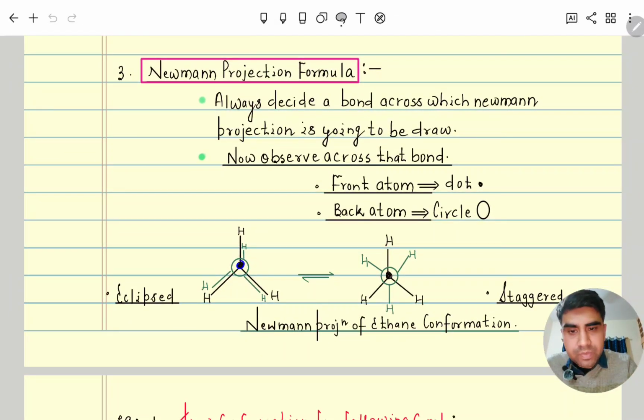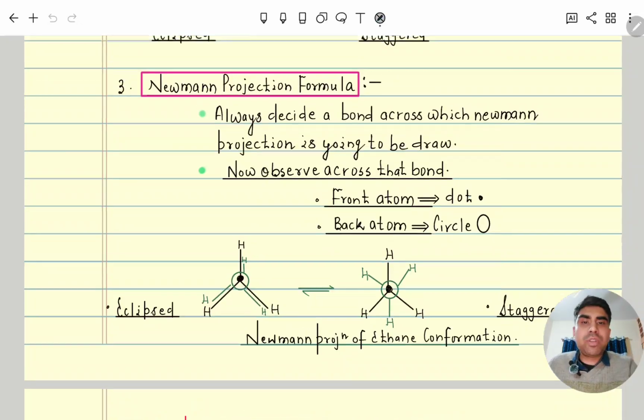So on that basis, when we draw its Newman projection, you can see the front carbon with this hydrogen, similarly this hydrogen and this hydrogen. For the back carbon, since all of those are eclipsed, they are covered by each other. So we will draw it slightly to this side. This is the back carbon with its hydrogens, again left and right and left. So this is the eclipsed projection.